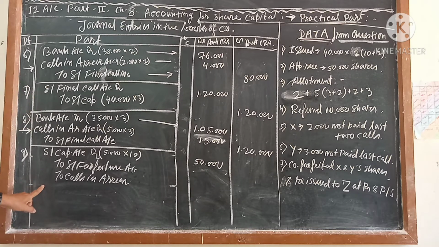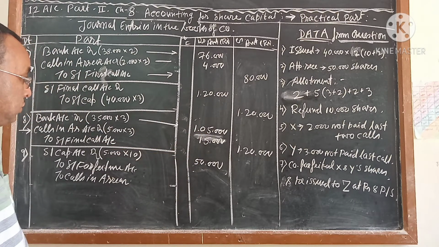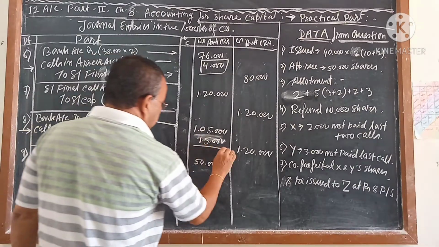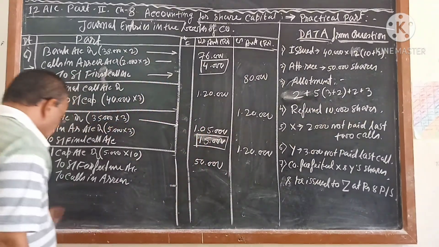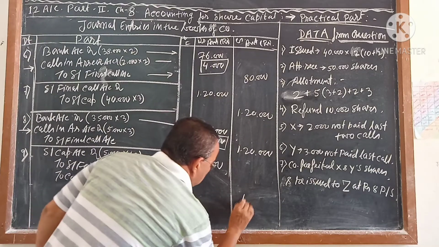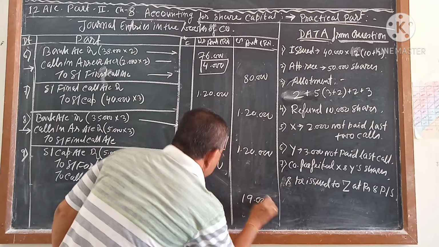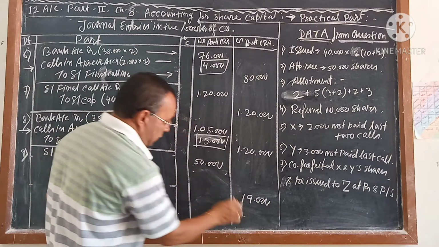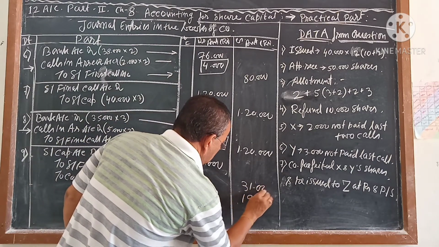And out of that, the calls media balance you already know. Two places calls media came. If 2 are coming, you will add it. If 3 are coming, you will add it. One is 4,000 and another is 15,000. So 4,000 is in one place in calls media and 15,000 is in another place. 4 plus 15, 19. So 19,000 you will add. And then 50 minus 19 is equal to 31. 31 is right.